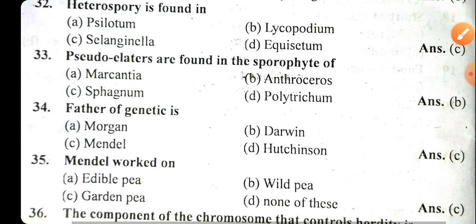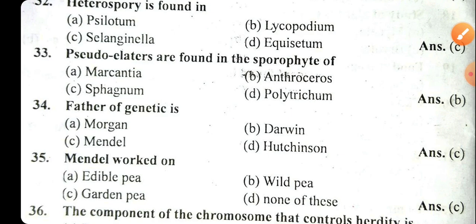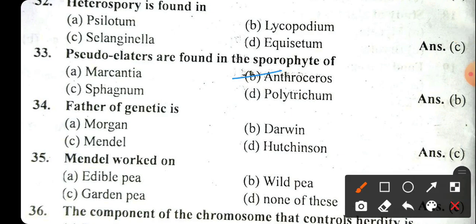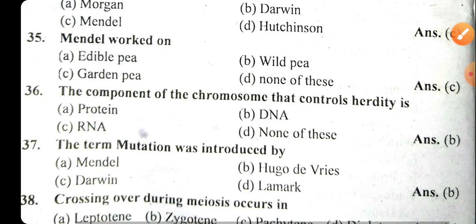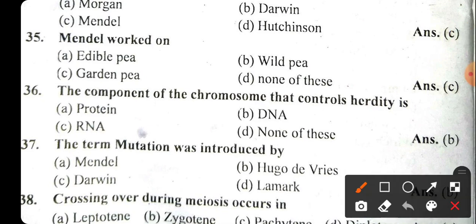Now the next question: pseudoelaters are found in the sporophyte of Anthoceros. Father of genetics: we all know that Mendel is known as the father of genetics. Now the next question: Mendel worked on the garden pea plant. The component of chromosome that contains heredity, the component of chromosome that controls heredity.